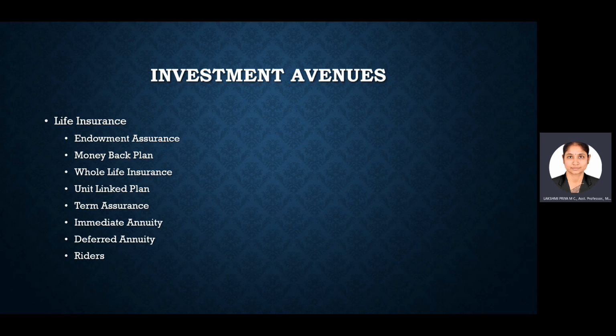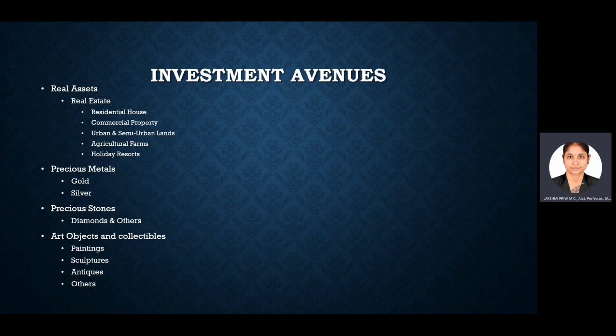So next, coming to the next type of investment avenue, that is real assets, that is physical assets. An investor can also invest in physical assets like real assets. Under real assets, you can invest in a residential house, commercial property, urban and semi-urban land, agricultural farm, time sharing in a holiday resort.